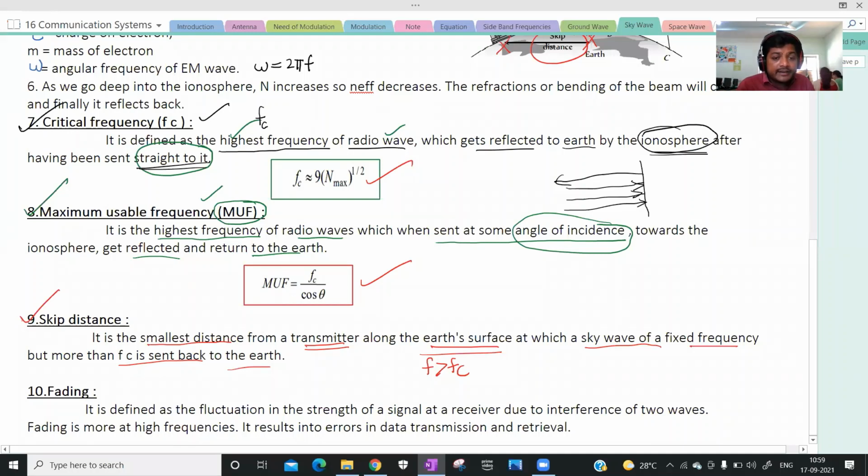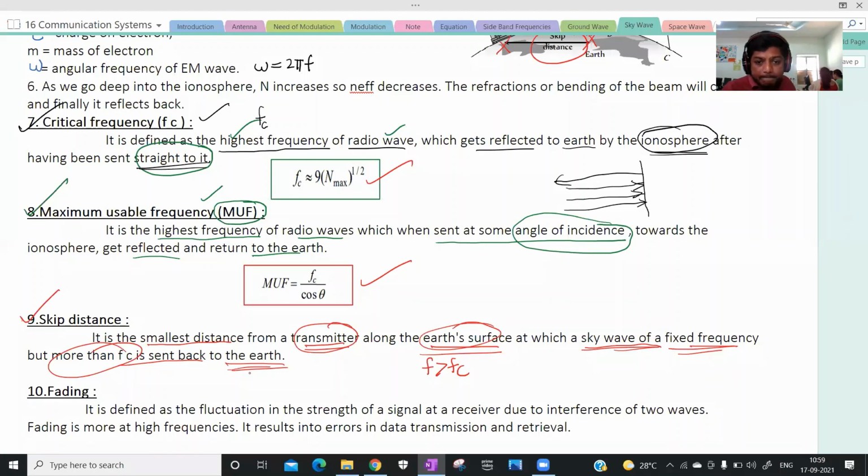The smallest distance from the transmitter along the earth surface at which the sky wave of fixed frequency, more than fc, is sent back to the earth, is called skip distance. Understood?